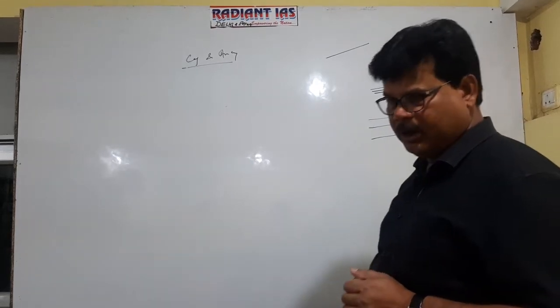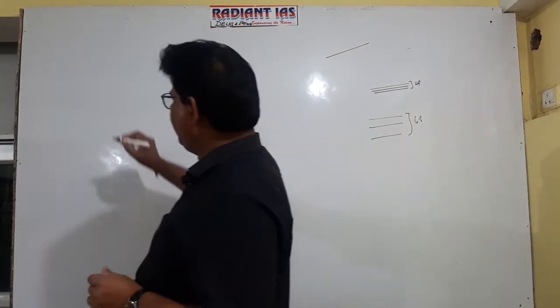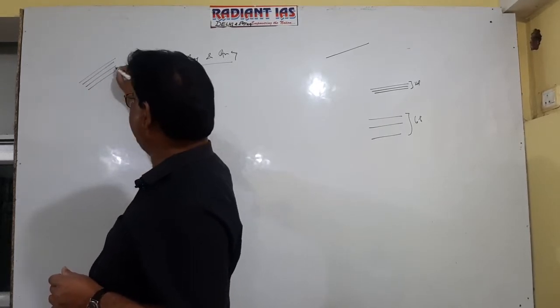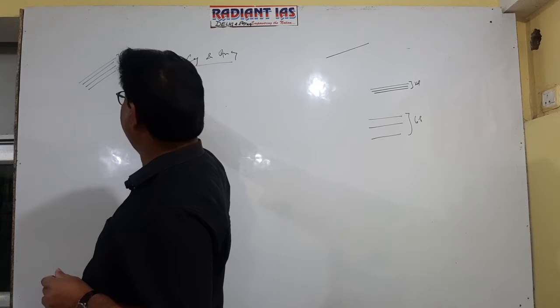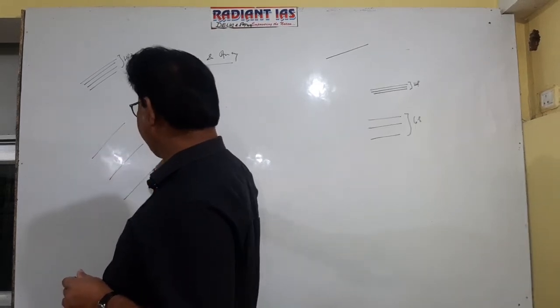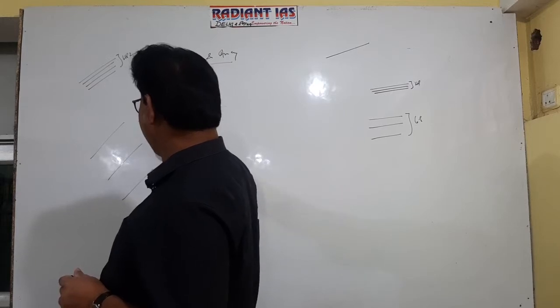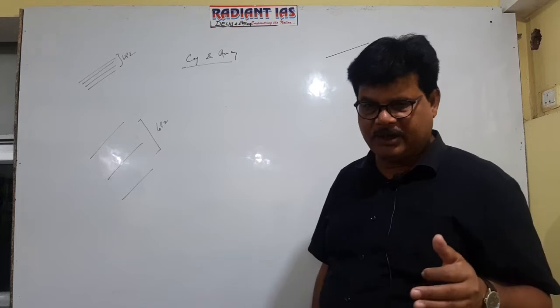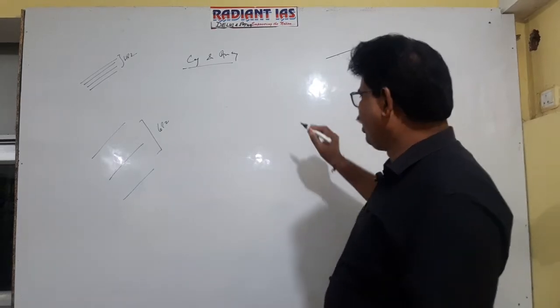It is clear now. If on the map you see that isobars are closely spaced, it indicates that this is a high pressure zone. And if isobars are widely spaced, then it represents a low pressure zone. So actually how isobars indicate the condition, it is clear na? Now see, I am drawing a figure.